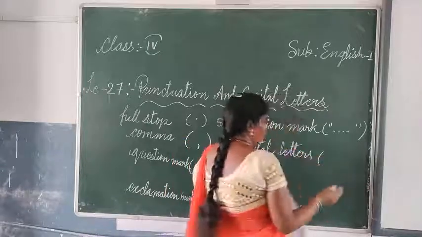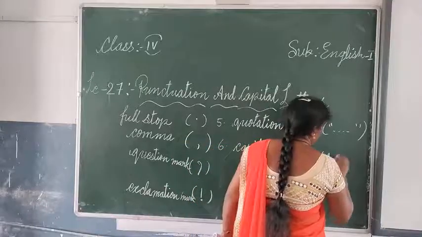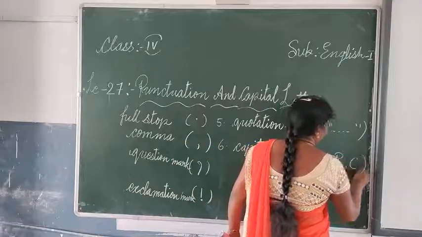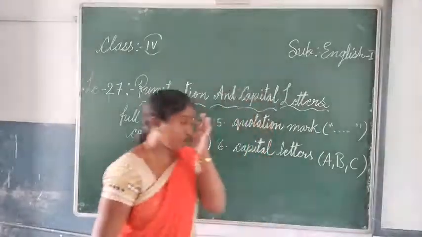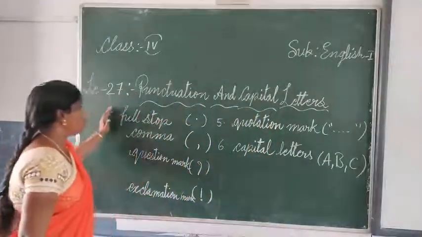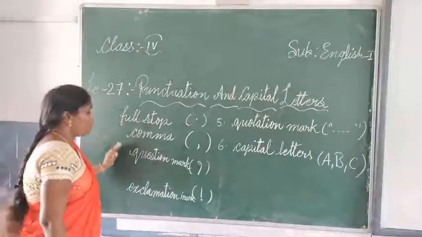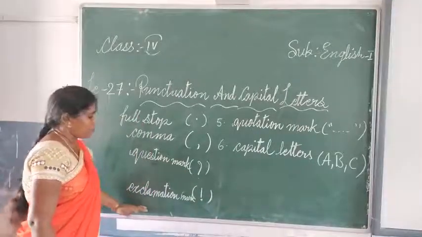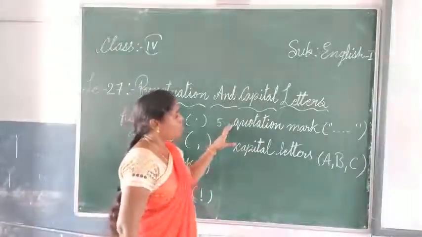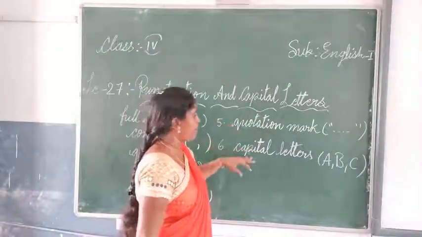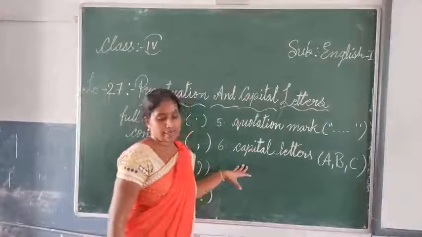And what are the capital letters? We know, A, B, C. So these are the things we are going to see today: full stop, comma, question mark, exclamation mark, quotation mark, and the next one, capital letters.